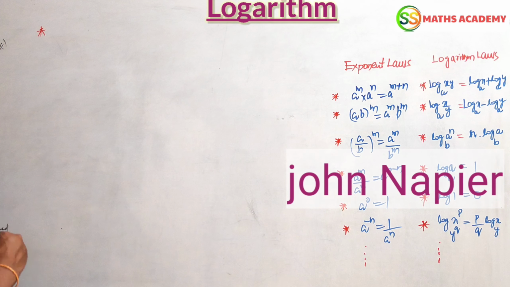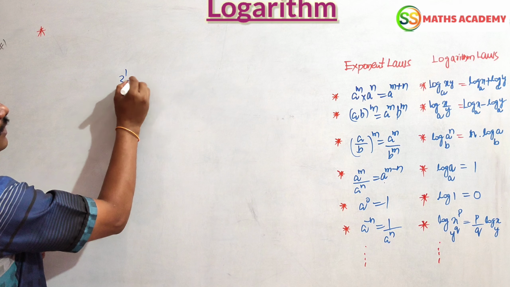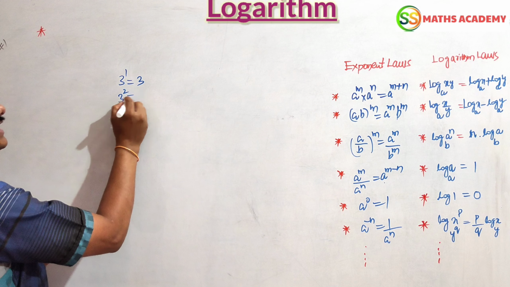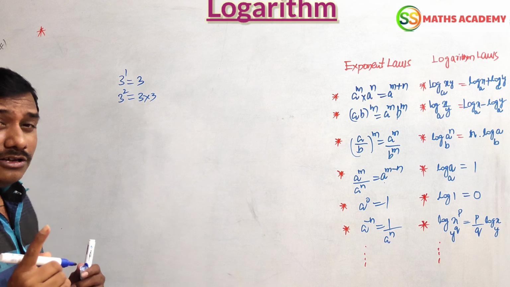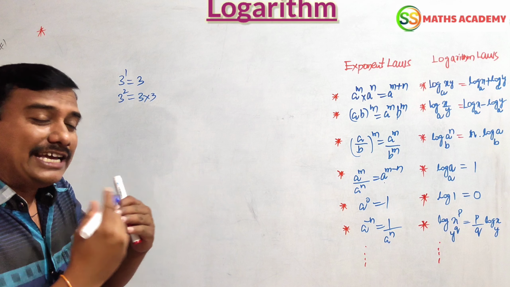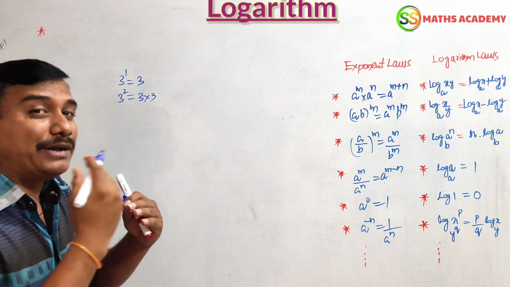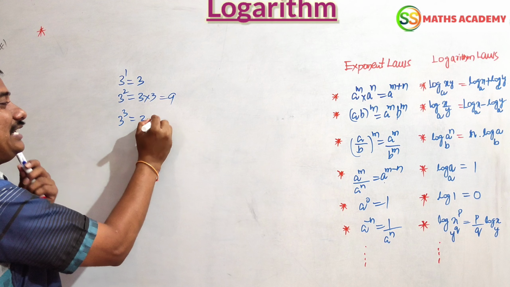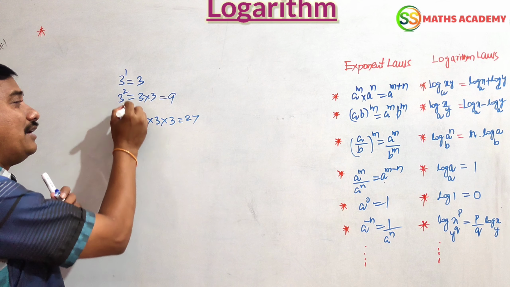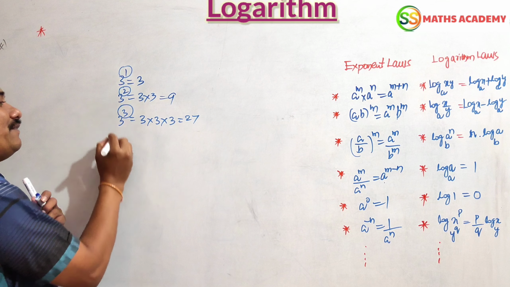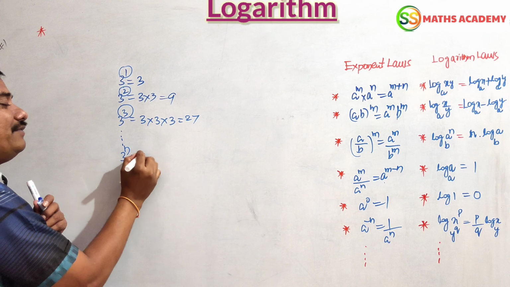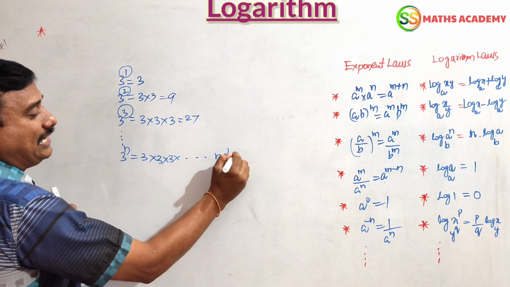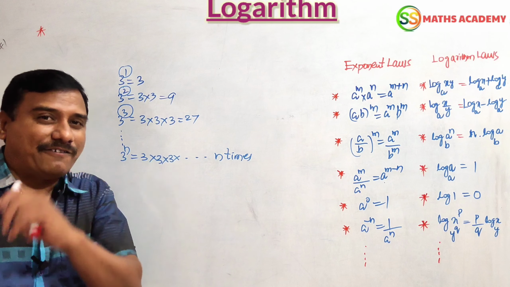Now my dear friends, you have to observe 3 power of 1, simply we can say 3 into 1, 3. 3 power of 2, we can say 3 into 3, because whatever the power is, we multiply the base that many times. So 3 into 3, 9. 3 power of 3, 3 into 3 into 3, nothing but 27. Here it depends on power, and so on. 3 to the power of n will be 3 multiplied n times based on the power.